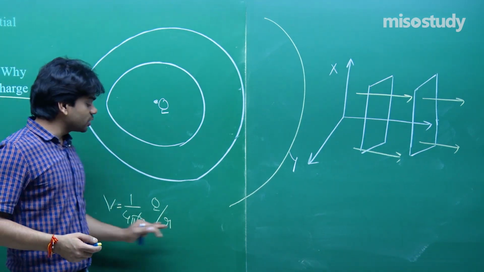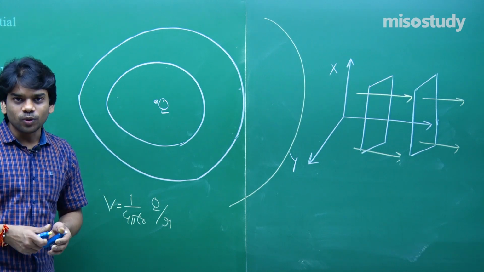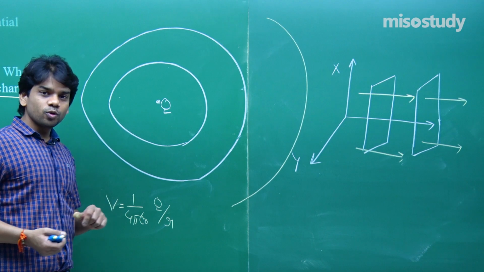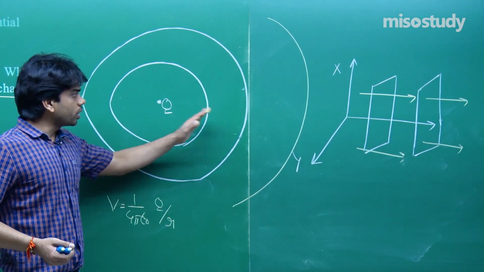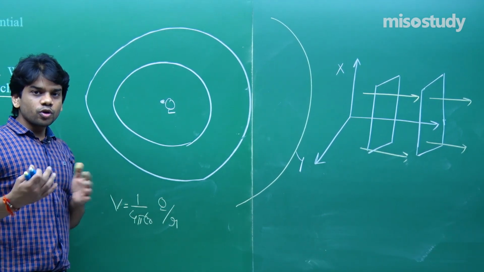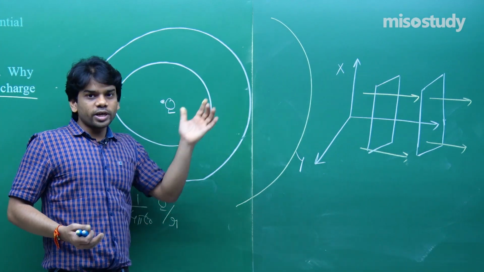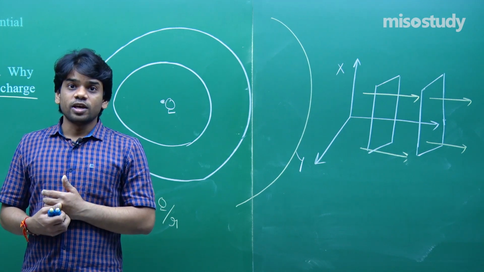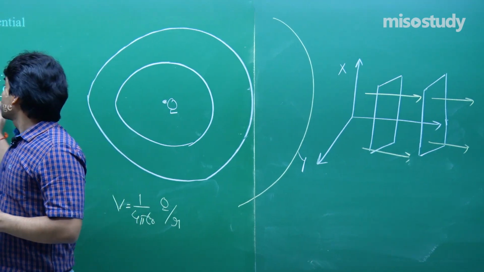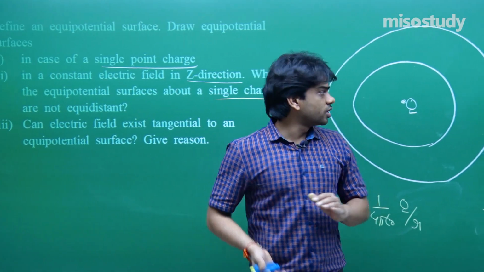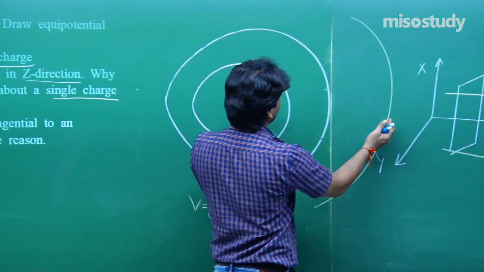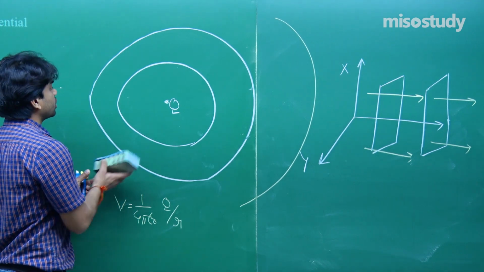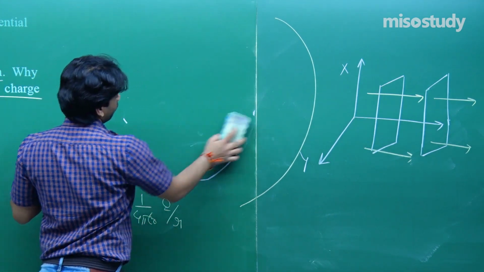It's not that V is proportional to R, V is inversely proportional to R. So, if I say that R is equal to 2, it will become V equals K by 2. If R is equal to 4, it will be K by 4. So, it will vary first 1 by 2, then 1 by 4 times. That is not an equal variation. That is why they are not equidistant. This will be different separation as the potential varies. This will be unequal separation between the equipotential surfaces.